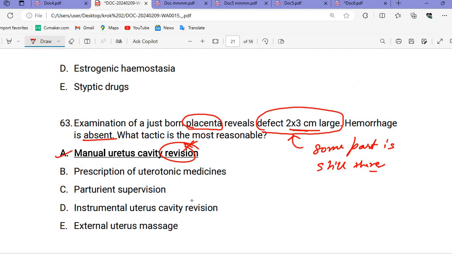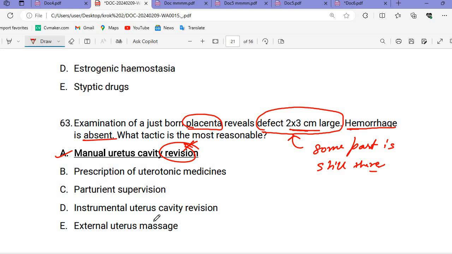And there is one more feature here. You can see the hemorrhage is absent. Normally, after the delivery of the placenta, there will be some bleeding. The hemorrhage will be present. If there is no hemorrhage, it means some part is still inside and the placenta is not separated completely. We make that clear conclusion, and based on that we check the uterine cavity manually. If the placenta is still there, not separated, we will manually remove the placenta.